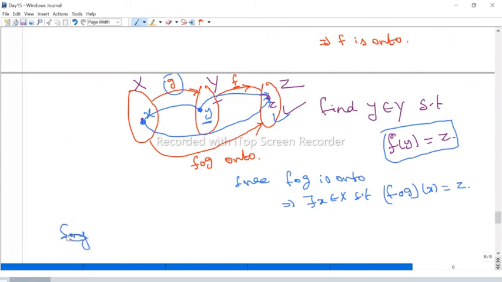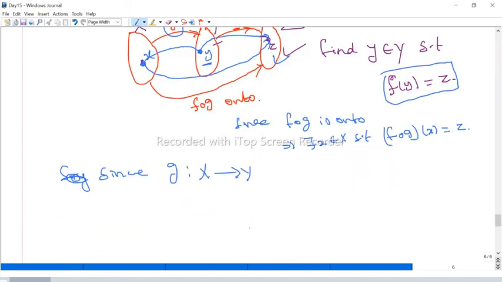Since G is a function from X to Y, and x is an element in X, this G takes the small x to some element in capital Y, we call small y. Now, substitute.